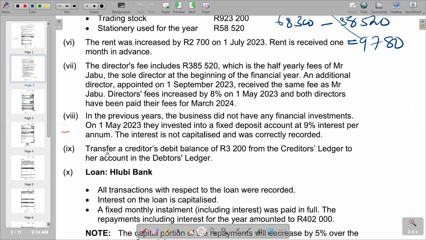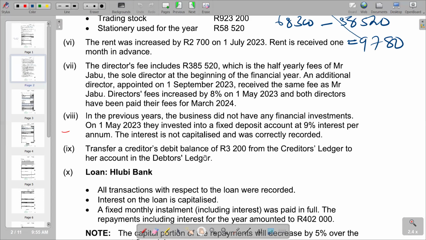Okay, we also have a transfer on item 9. Transfer a creditors balance of 3,200 from the creditors ledger to an account in the debtors ledger. Any transfer made from the creditors ledger to the debtors ledger of 3,200 is supposed to increase the debtors amount, which is obviously going to increase the trade and other receivables balance.